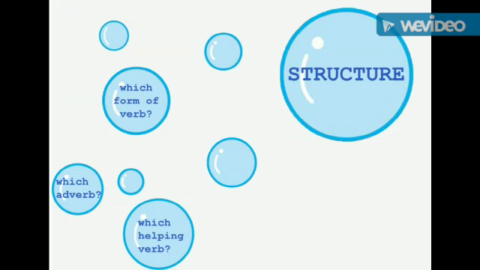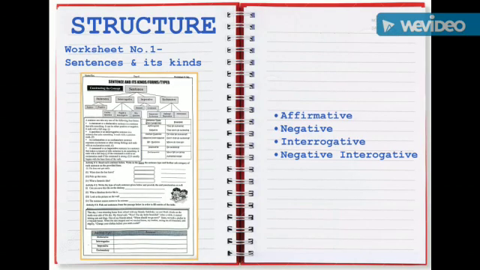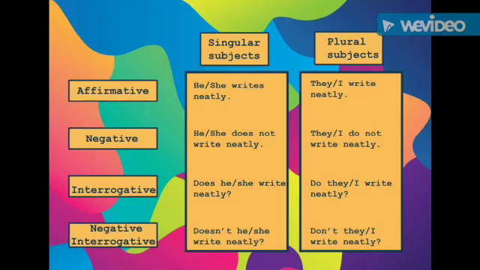It's time to discuss the structure of this tense now. By structure, we mean that which form of verb do we need to use, which helping verbs will be used, and which adverbs will fit in sentences where we need to use present indefinite tense. If you remember, we discussed sentences and its kinds in worksheet number 1. So keeping in mind those sentence types, we will discuss the structure of this tense.